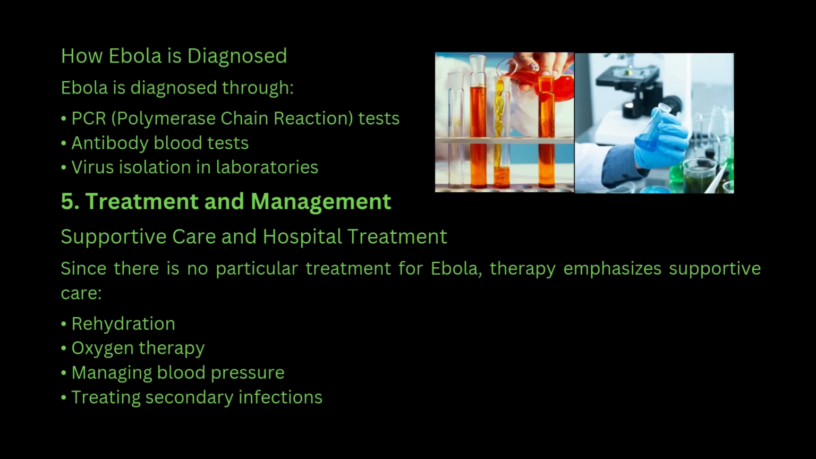How Ebola is diagnosed. Ebola is diagnosed through PCR, polymerase chain reaction, tests, antibody blood tests, and virus isolation in laboratories. Treatment and management, supportive care and hospital treatment. Since there is no particular treatment for Ebola, therapy emphasizes supportive care. Rehydration.